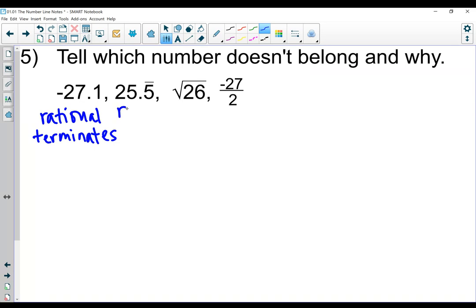25.5 repeating is also rational. But this one's a repeating decimal. So those two are different, but they are both rational. They do have that in common.